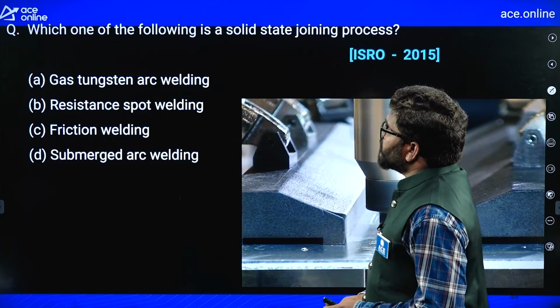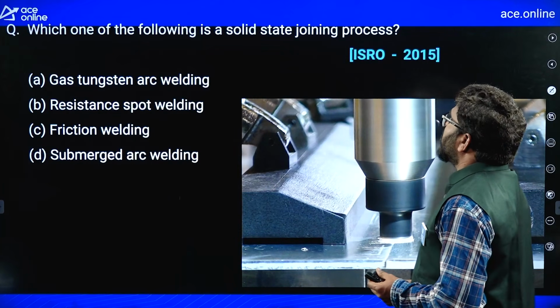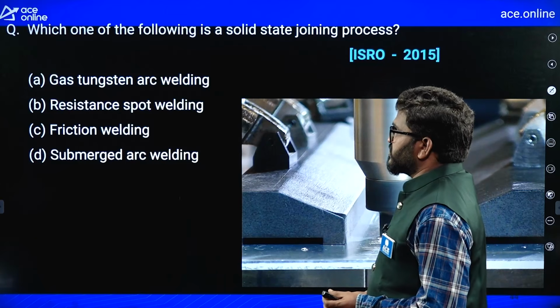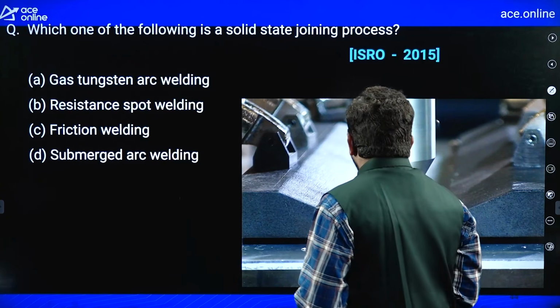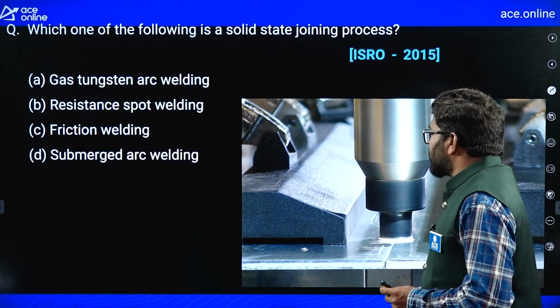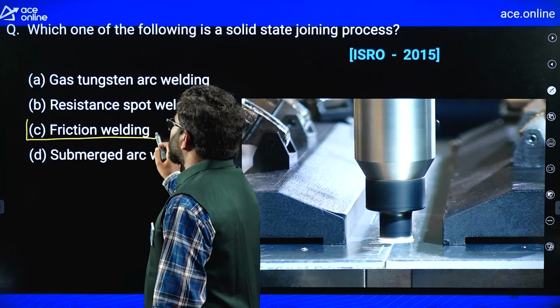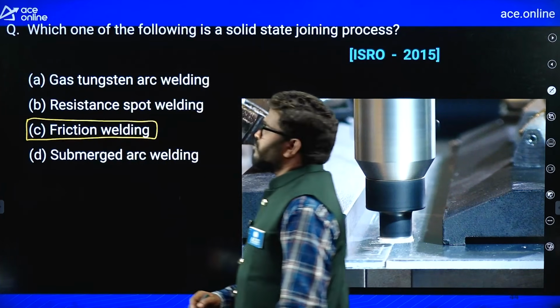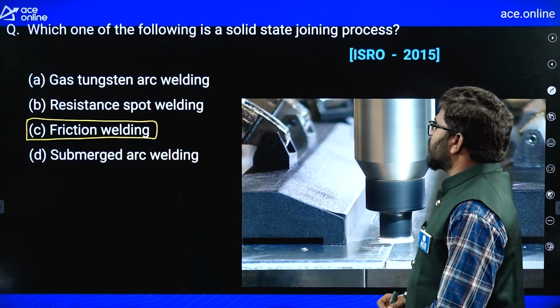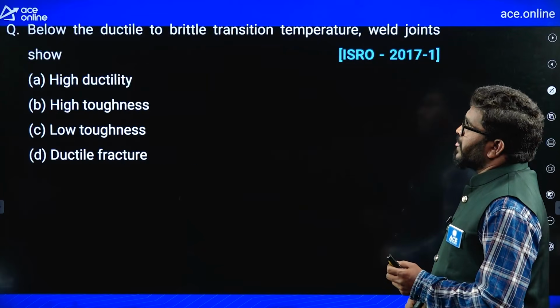Next, which one of the following is a solid state joining process? Remember, the solid state joining process here is friction welding. So C is the most appropriate answer for this question, solid state joining process.